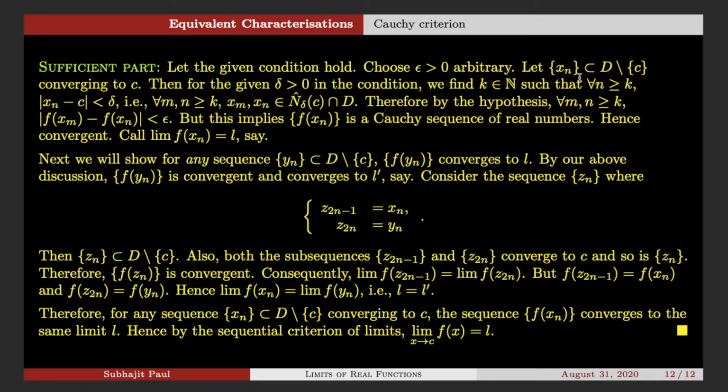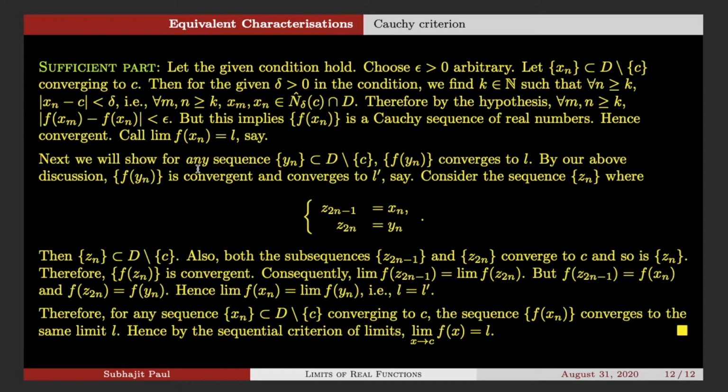So xn is a sequence, and that actually affects the functional sequence f of xn. Now the functional sequence will converge to L. If you choose another sequence yn, the f of yn will be convergent, fine. But what is the guarantee that f of yn will still be converging to the same limit L? That is what we need to show.